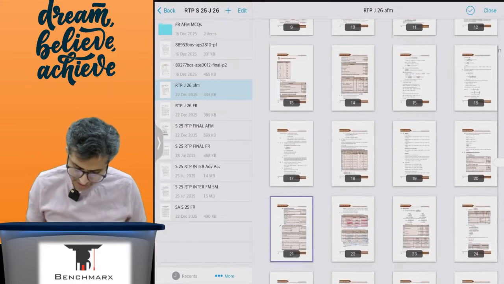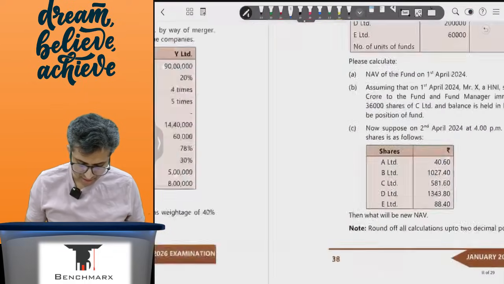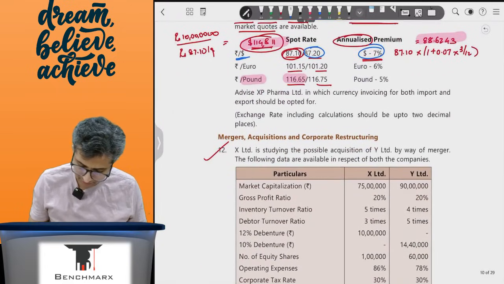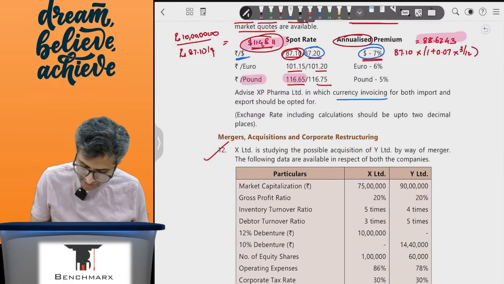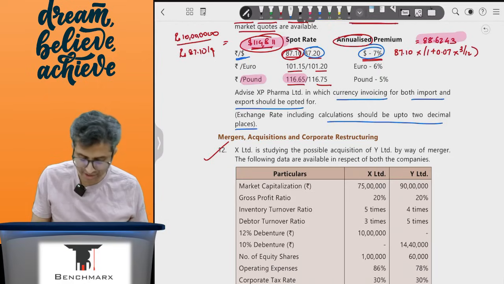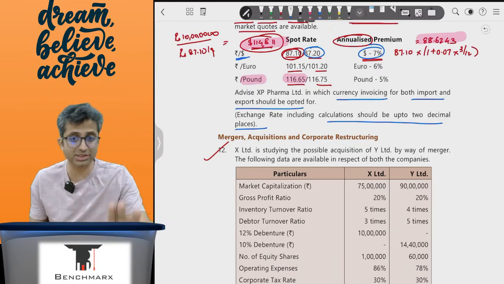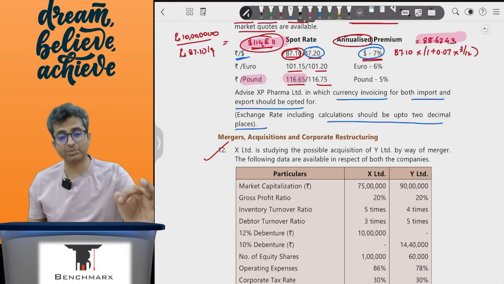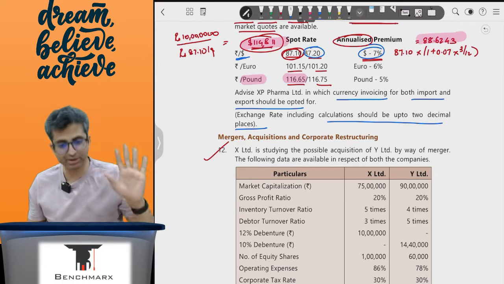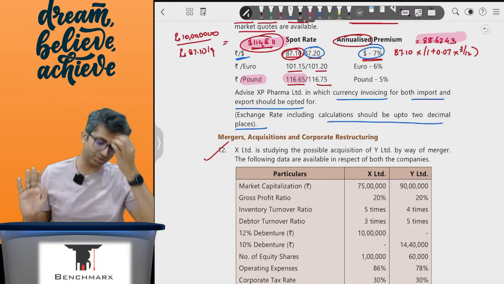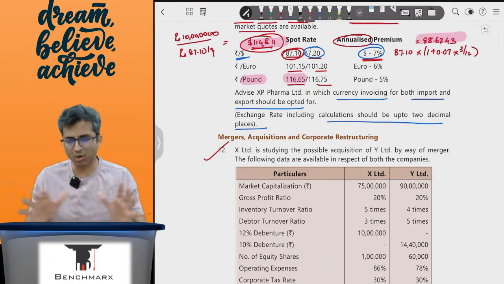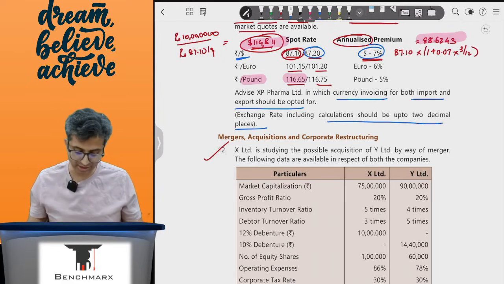Okay, so this is regarding question number 11. I believe when you look at question number 12, they have told you which currency should be used for import or export. Exchange rate calculation should be up to 2 decimals, so you can take up 2 decimals. This is a good thing that has been happening recently. Even if you look at the September 25 paper, they have told you clearly everywhere how many decimals to be used, and we thank the institute for that, because there was so much of a ruckus behind how many decimals to use, but now the institute is trying to be as much as clear as possible.